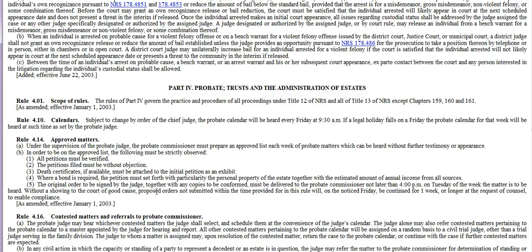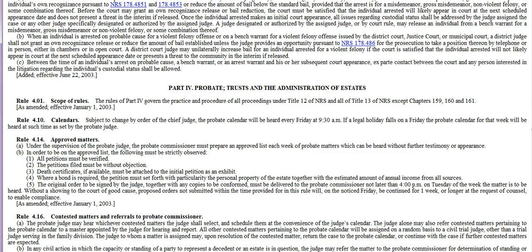The original order signed by the judge, along with conformed copies, not later than 4 p.m. on Tuesday of the week the matter is to be heard. And so that is why you get your order over there in the probate commissioner's box on the 3rd floor of the family court building by 4 p.m. on Tuesday.